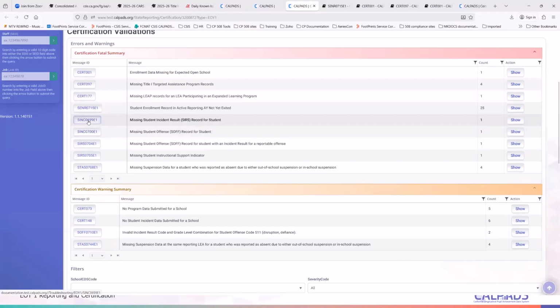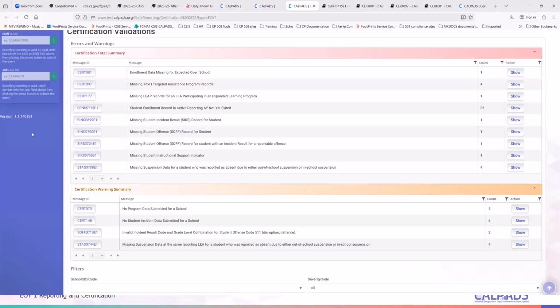So these are based on the availability of other file types related to incidents. If you're telling us that there is a missing student incident result record, so the student has an offense record but there are no results reported, or if you submitted an incident record but there are no results records reported, this is normally a timing issue based on when you submitted your sync, sears, or soft.